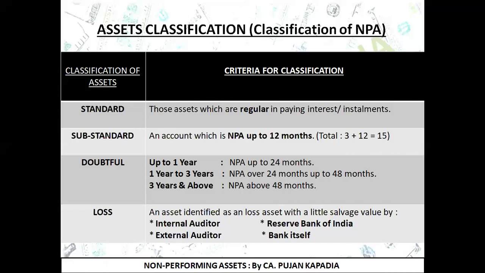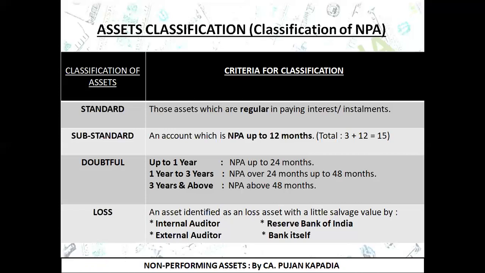For example, I have lent a loan of rupees 10 lakhs and now I feel I am just going to get 10,000 rupees out of this loan. So just imagine the loan amount was 10 lakh rupees and now I expect that I am going to get only 10,000 out of it. Then out of the 4 persons stated below, any one of them can identify that particular asset as a loss asset. So now let's learn who the competent persons are who have the power to identify an asset as a loss asset.